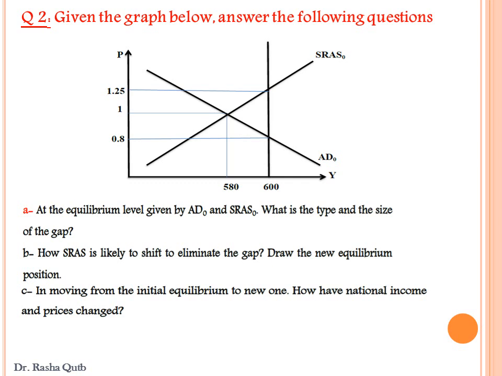Second, given the graph below, answer the following questions. First, at the equilibrium level given by aggregate demand and short-run aggregate supply, what is the type and the size of the gap? Second, how is SRAS likely to shift to eliminate the gap? Draw the new equilibrium position. Third, in moving from the initial equilibrium to a new one, how have the national income and the prices changed? Let's solve these questions.